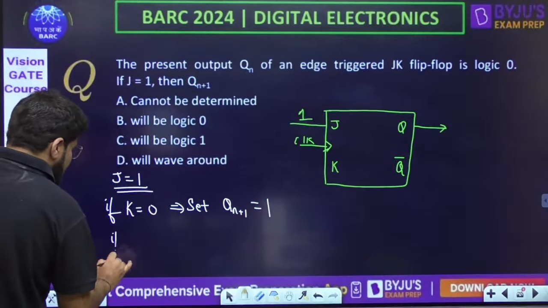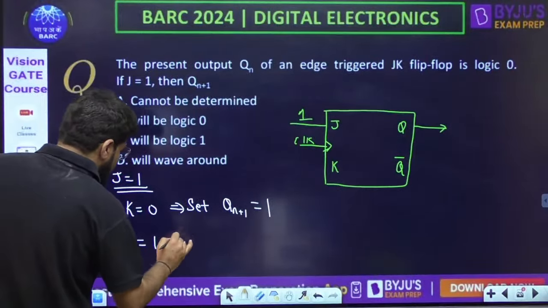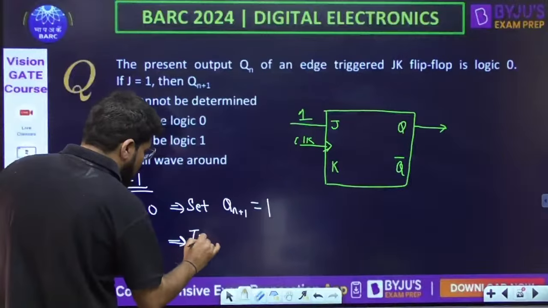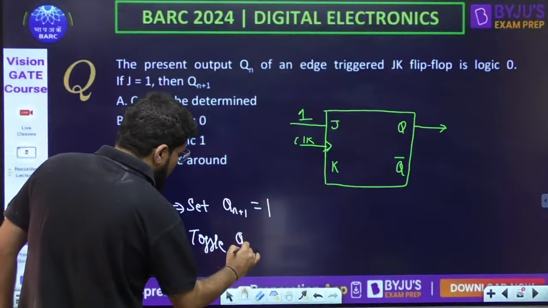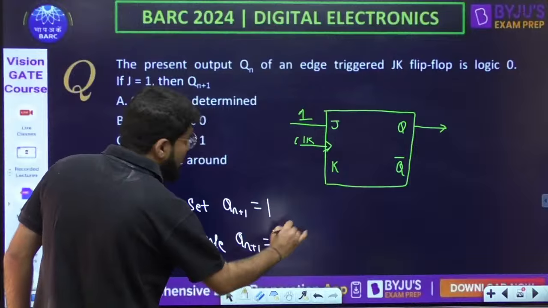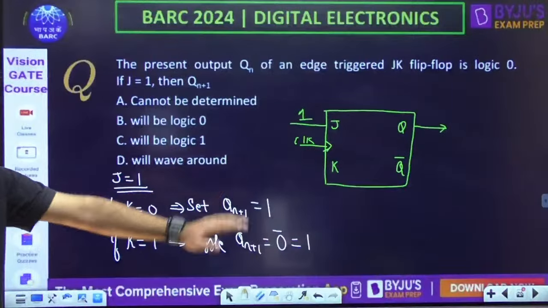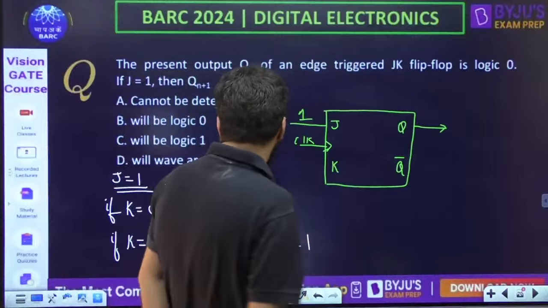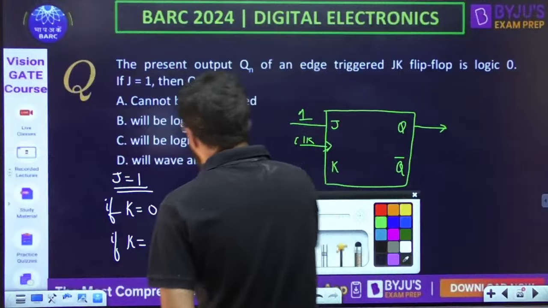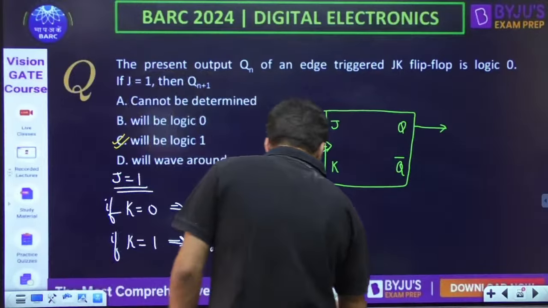But if K is equal to 1, J and K both 1 means you have the toggle condition. In toggle, Qn plus 1 is the complement of the present state, which is given as 0. So then also it is 1. So yes, we are able to determine. It will be logic 1. Okay. And you can also do this in another way.